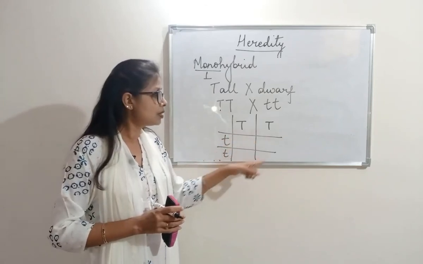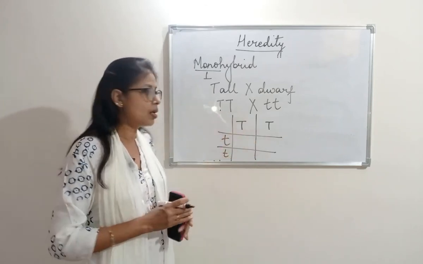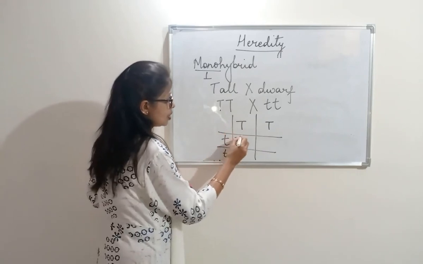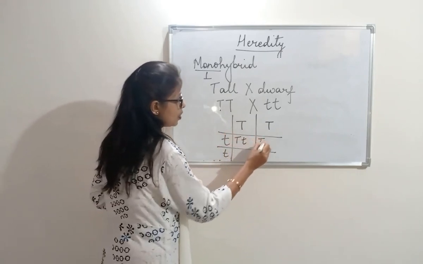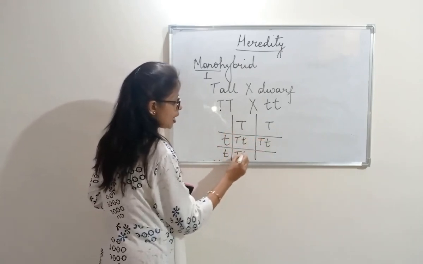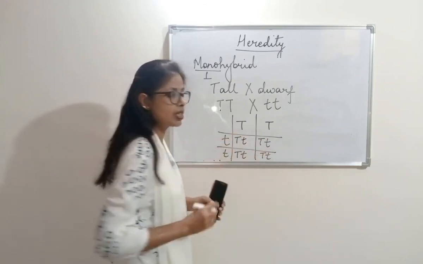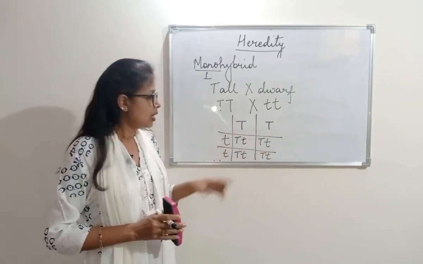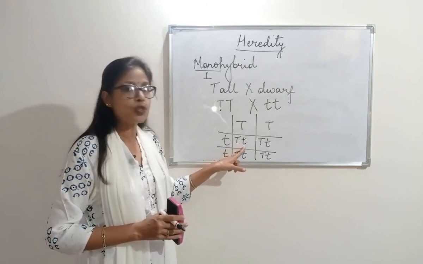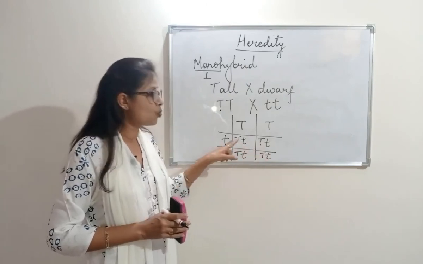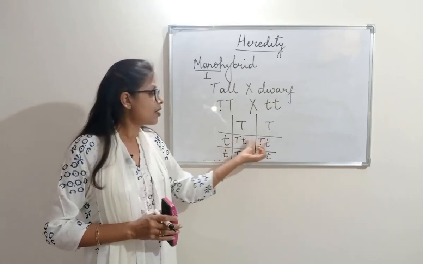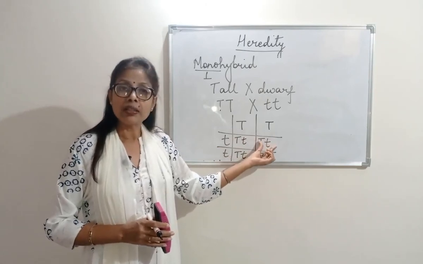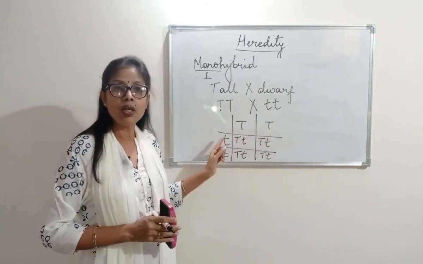So in the Punnett square, when we crossed capital T with small t, we got capital T and small t everywhere. One capital, one small in all four showed that they were tall plants. All the plants were tall.